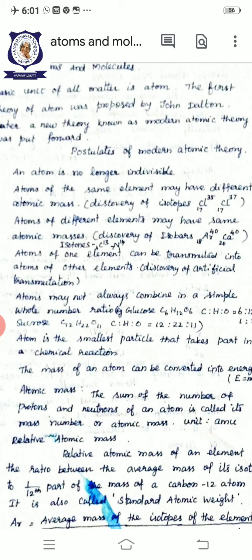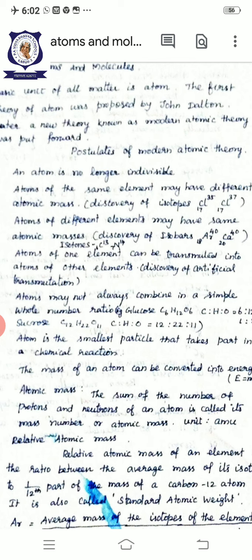The atomic number of argon is 18 and of calcium is 20, but the mass number of both argon and calcium is 40. So atoms of different elements have different atomic numbers but the same mass number, here 40. Such elements are called isobars.